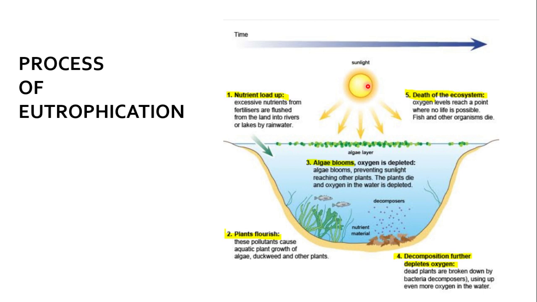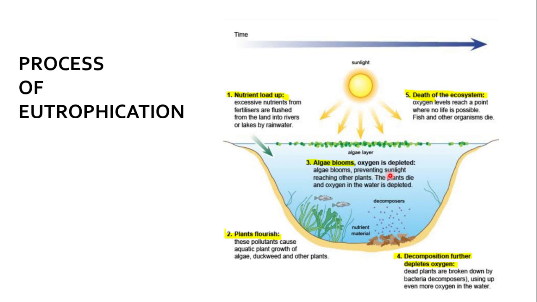Photosynthesis is a process in which carbon dioxide and water, in the presence of sunlight and chlorophyll, convert into the food glucose plus oxygen. So if photosynthesis stops, it means the oxygen level is also reducing in the lake or the water body. So the oxygen is depleted. Oxygen starts becoming less.